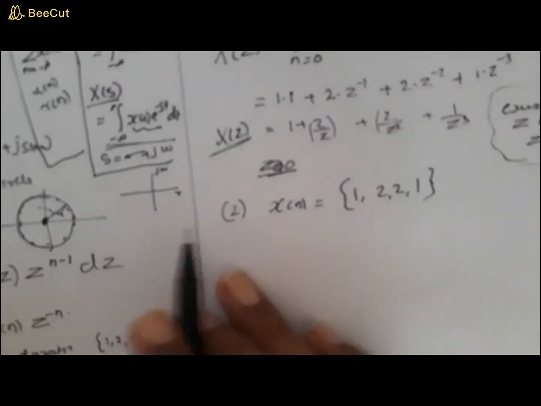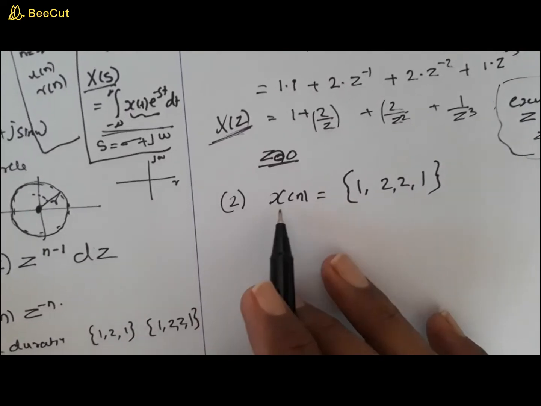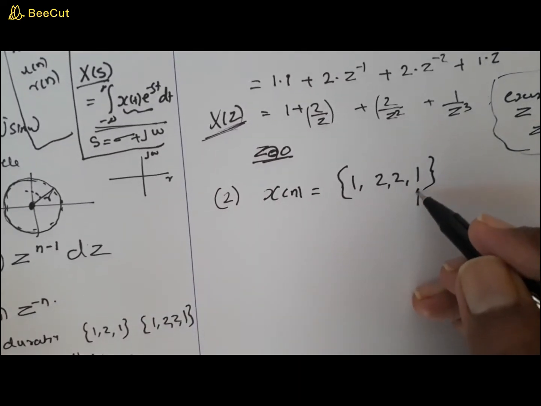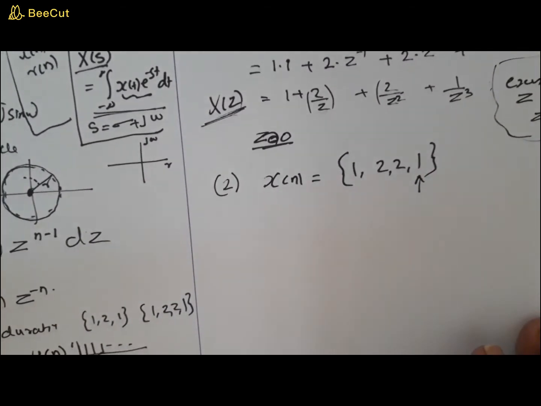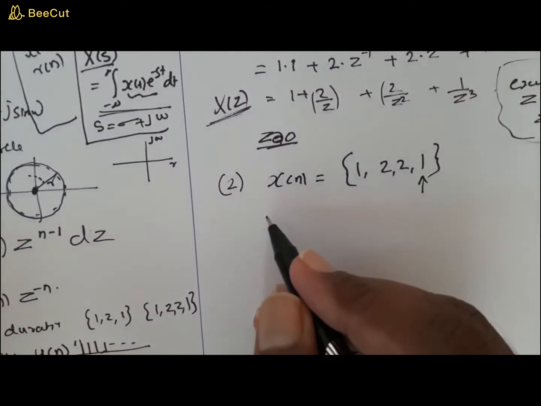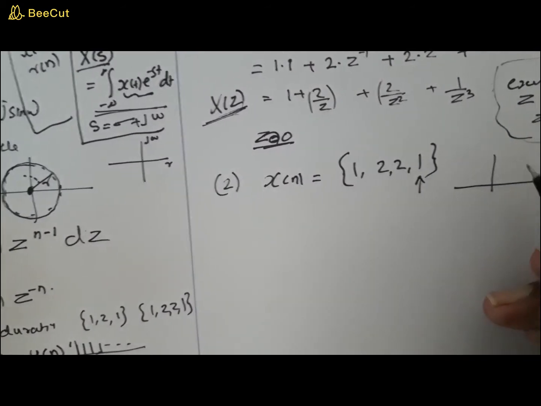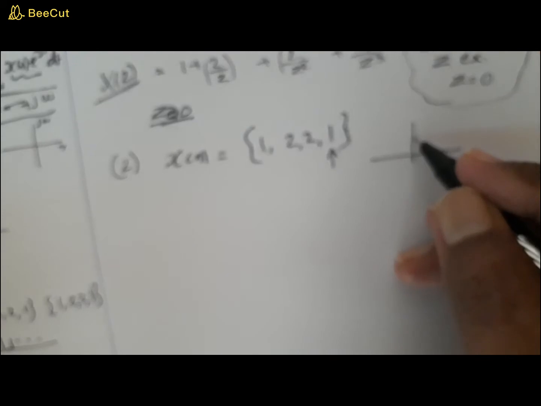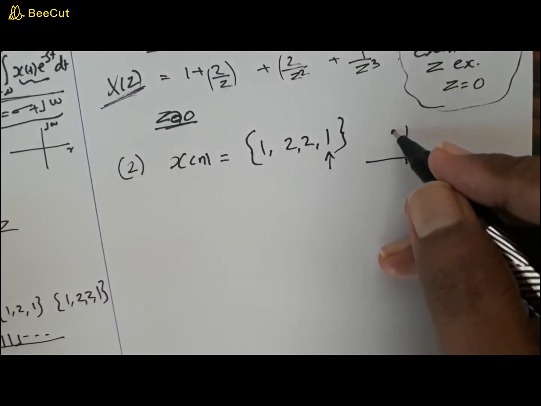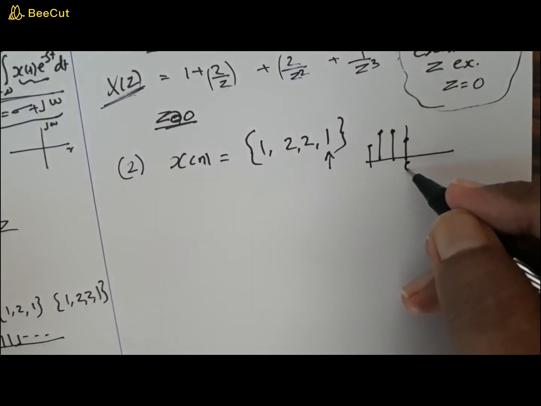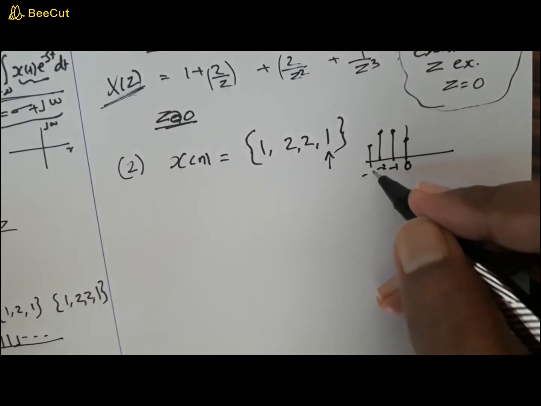Now let's move on to the second problem, that is x of n is equal to 1 2 2 1, where this 1 is the 0th sample. If you draw this figure, it will look like this. This will be 1, then you have 2, then another 2, then a 1. So this will be 0, minus 1, minus 2, minus 3.